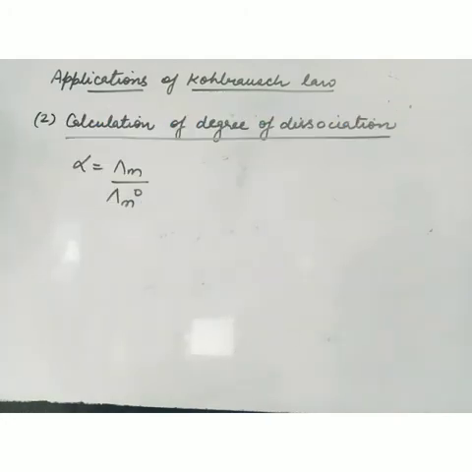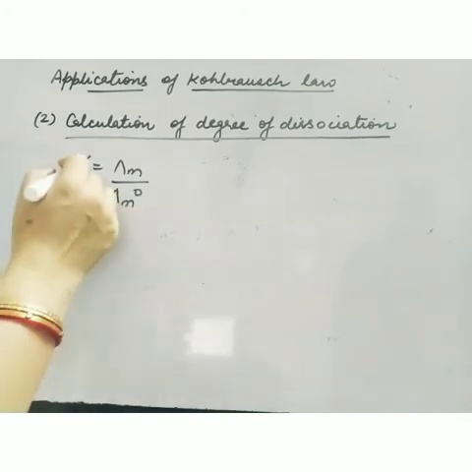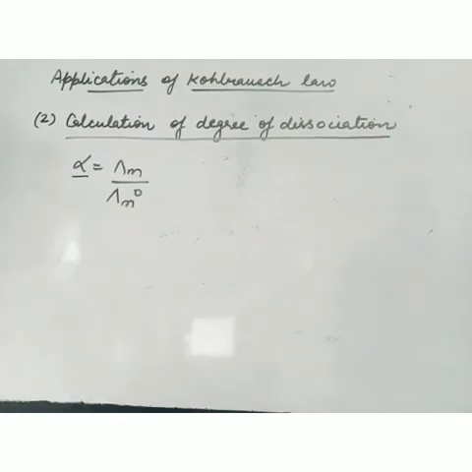Now the second application is calculation of degree of dissociation. Since weak electrolytes are partly dissociated, to how much percentage they are dissociated, that is alpha. Alpha is degree of dissociation and it is lambda m upon lambda m naught. And what is lambda m? Molar conductivity at any concentration. And what is lambda m naught? Molar conductivity at zero concentration or infinite dilution.